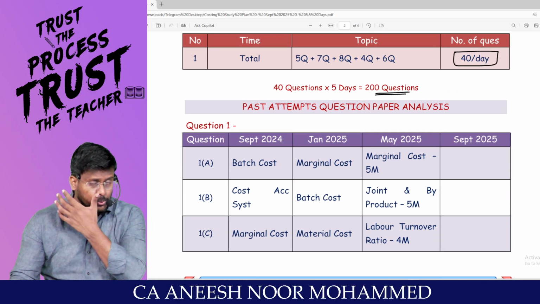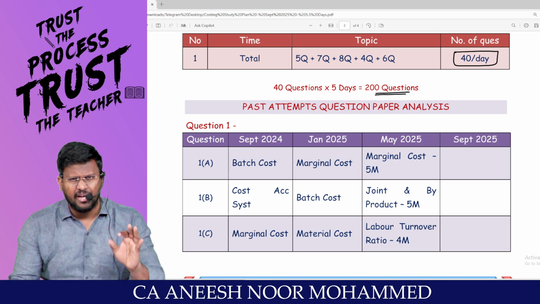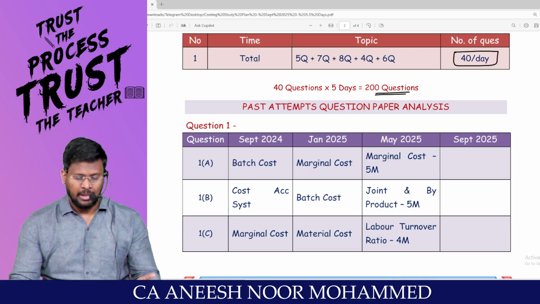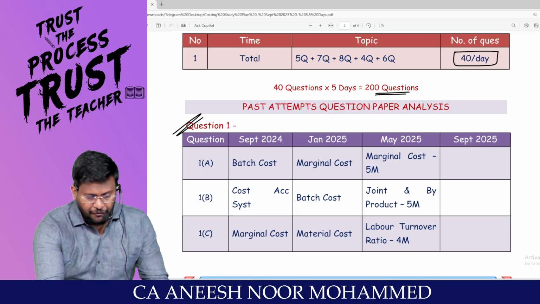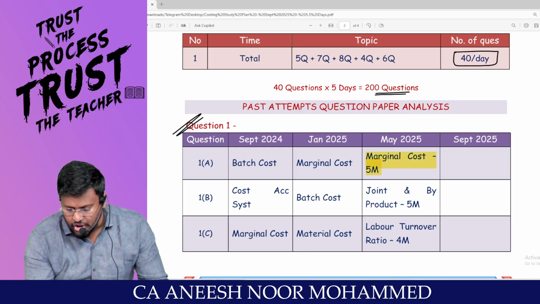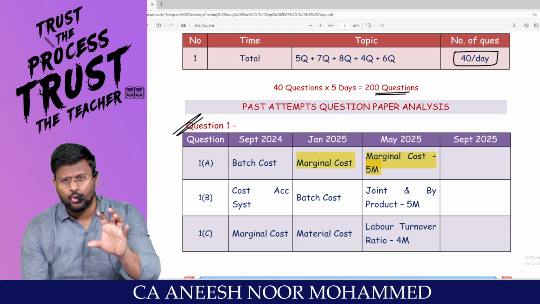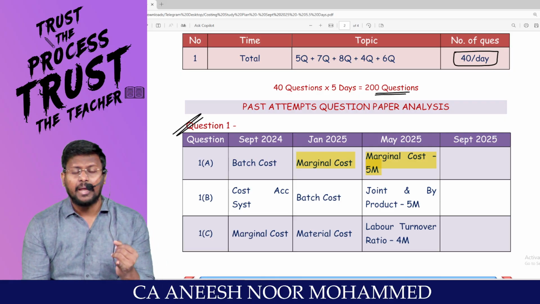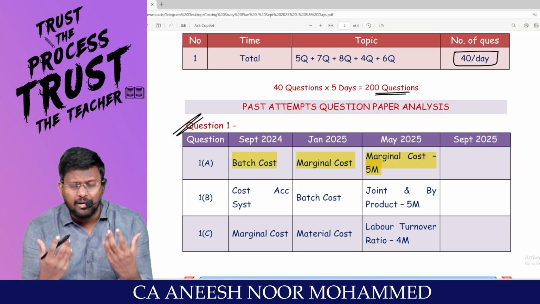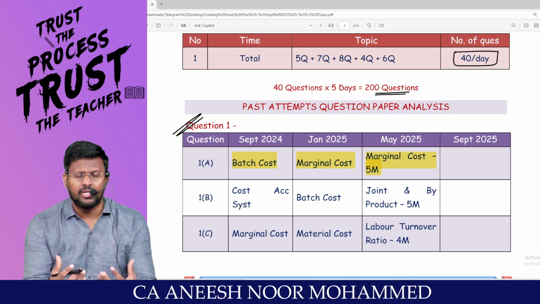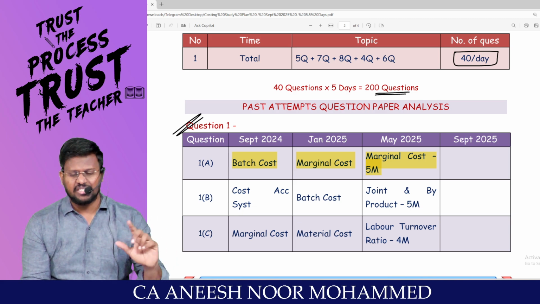Sir, I'm not going to say what is the expected question because in costing, every time they will ask the same question only. But I will tell you how the paper pattern is going to be. The last exam, the first question, 5 mark, they asked from marginal costing. Before that also they asked from marginal costing. So this time also you may have a 5 mark from marginal costing, or from material EOQ, or from batch EBQ, or labor turnover ratio, or budget and budget overhead ratio. Like that, a small topic will be asked for 5 mark.